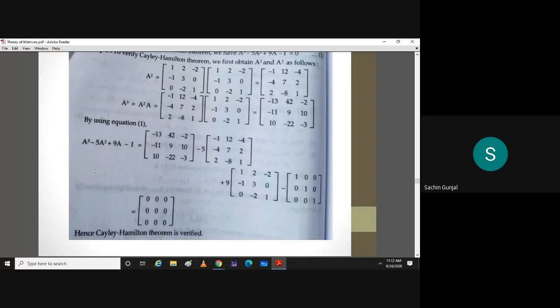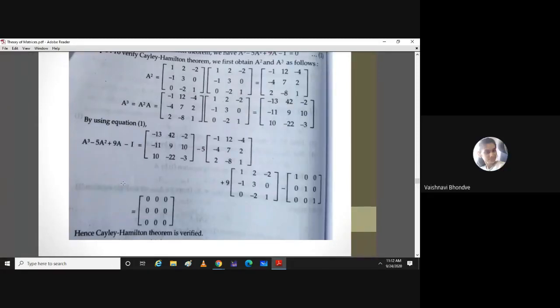So what was the second question? Find A raised to 4 and A inverse. So what we have is A cube minus 5A square plus 9A minus identity matrix is equal to 0. How do you find A raised to 4? Of course, you can directly find out A raised to 4 by multiplying A cube by A. But if the question is using Cayley-Hamilton theorem, then how do you find it?